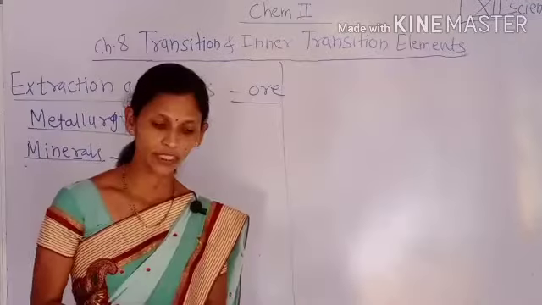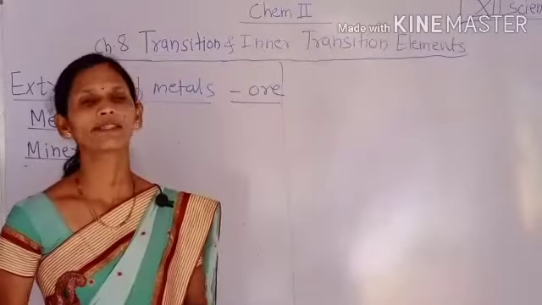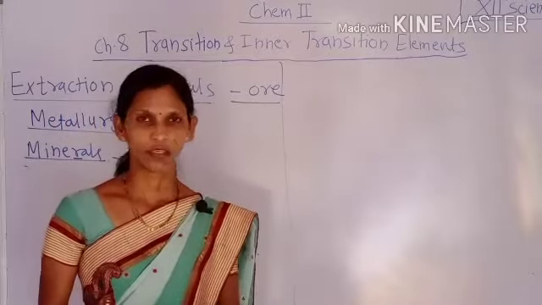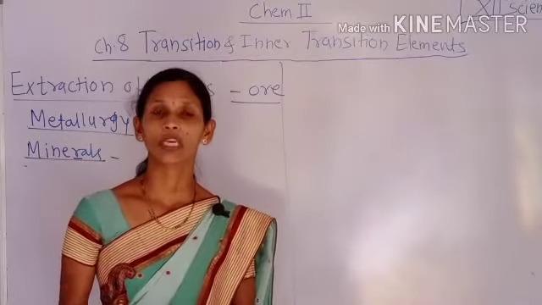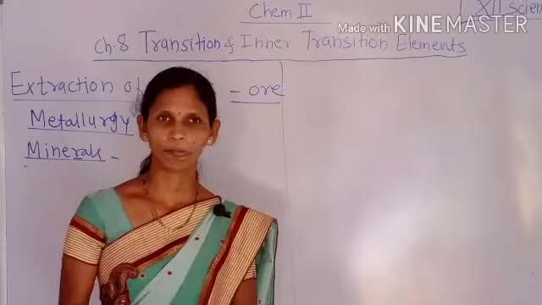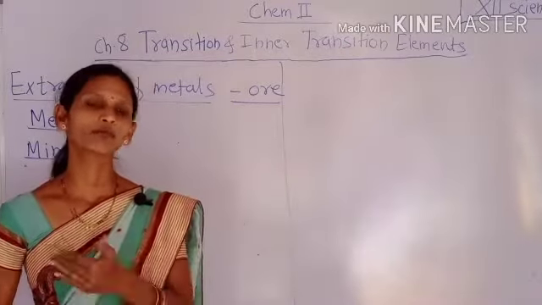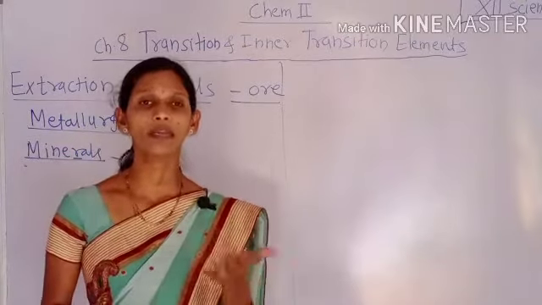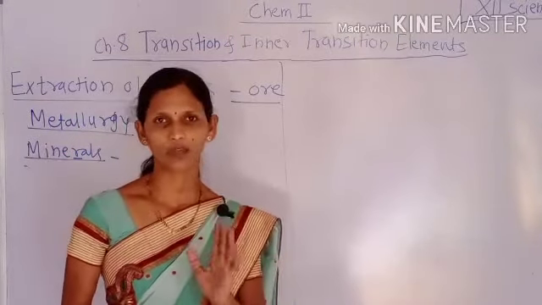All of you have studied that most metals are found in nature, in the earth crust, in salt form or in their compound form. There are three types of metals: non-reactive metals, highly reactive metals and moderately reactive metals.